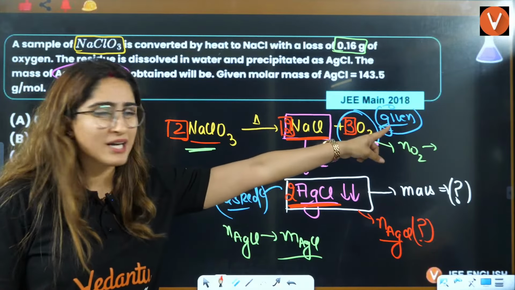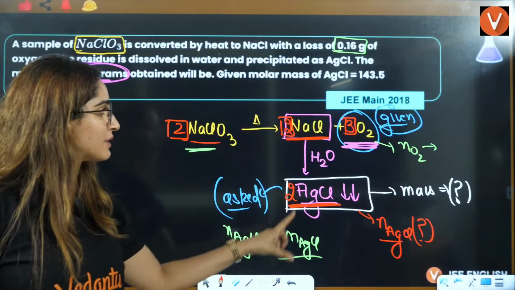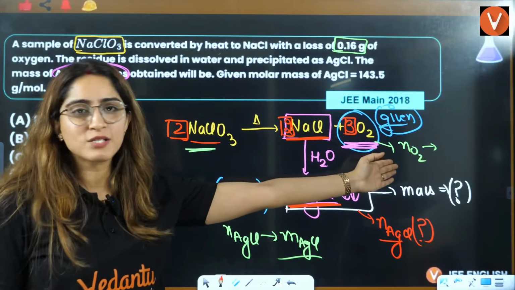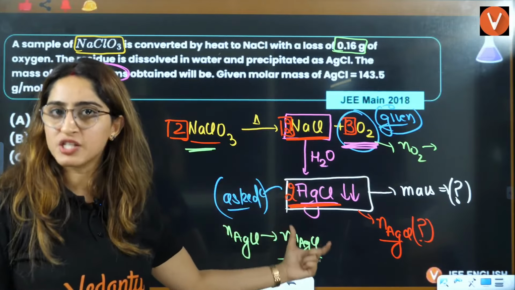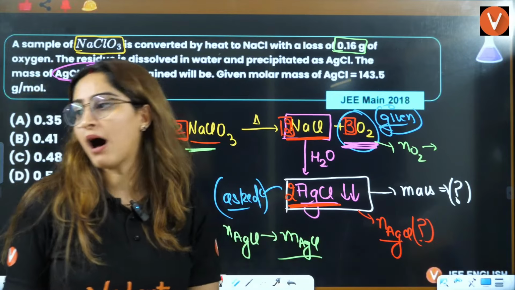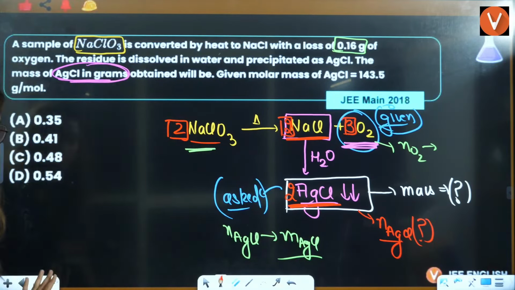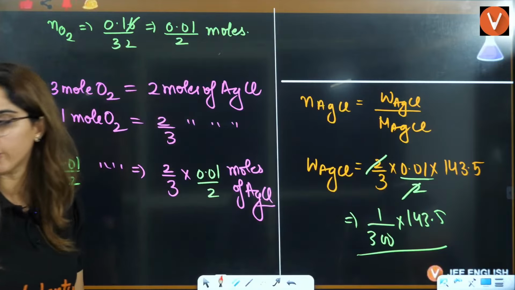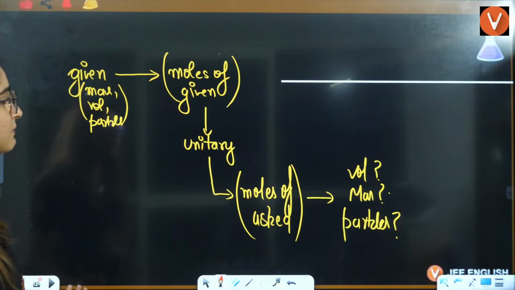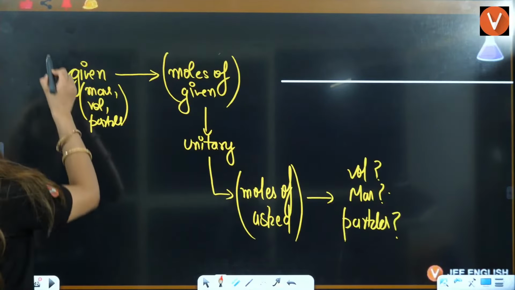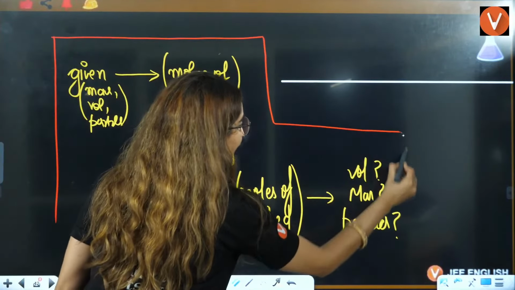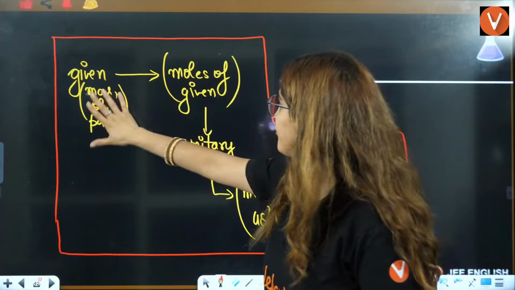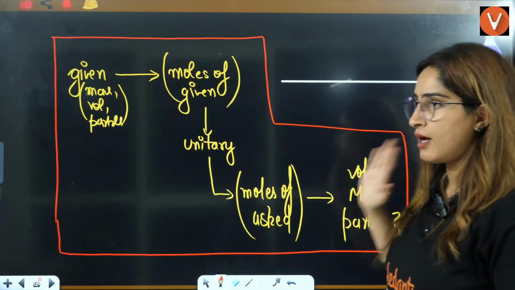Firstly, calculate what is given to you, number of moles, then apply unitary method. For 3 moles, you have 2 moles. For number of moles that you have calculated here, how much moles of AgCl will be there? From AgCl, calculate the mass of AgCl here. And that's how you will get your answer. Right? Okay. Got it everyone? This is the important thing that you have to apply everywhere. This is the concept I used here. Given moles, unitary method, moles asked.